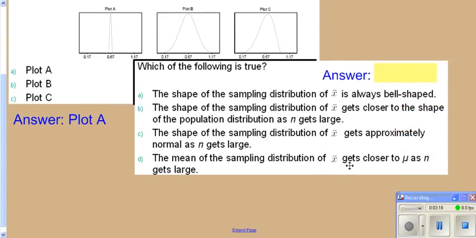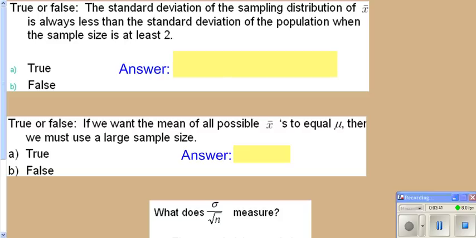Now, which of the following are true here? Well, in this case, the shape of your sampling distribution gets to be approximately normal as n increases. For small values of n, it may not be normal, but as n continues to get larger, your sampling distribution becomes more and more normal.